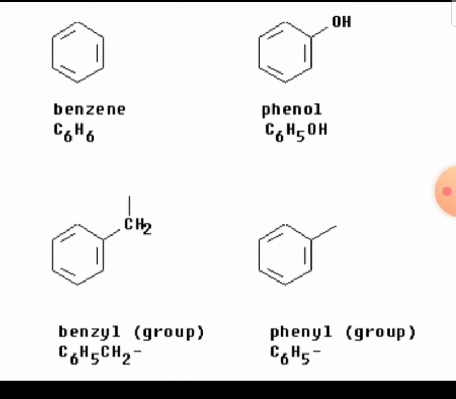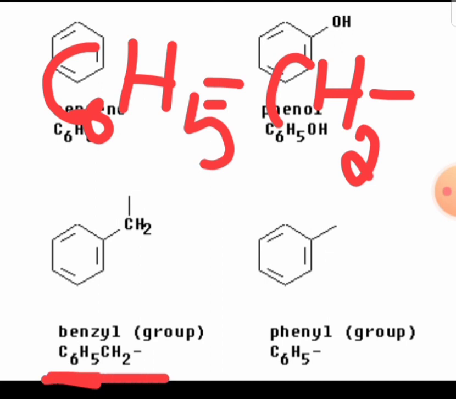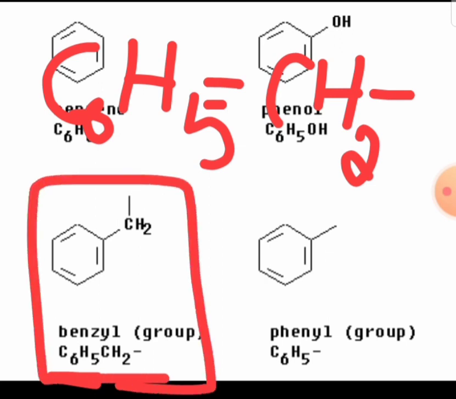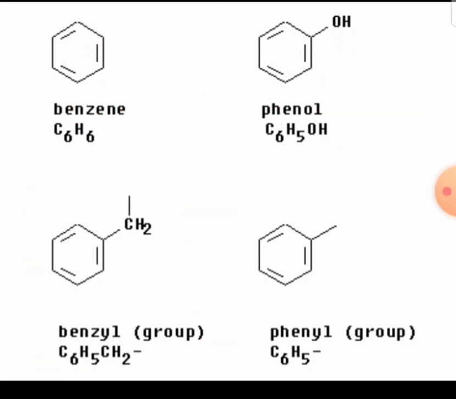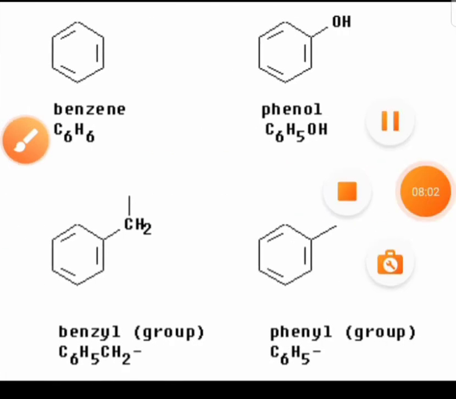Then to this phenyl, C6H5, if you add one methylene group, CH2, then that aromatic compound is called benzyl. As you can see, to C6H5, CH2 is added. To this CH2, if there is a halogen like Cl, then it is called benzyl chloride. So these are the terms which we commonly use in organic chemistry.